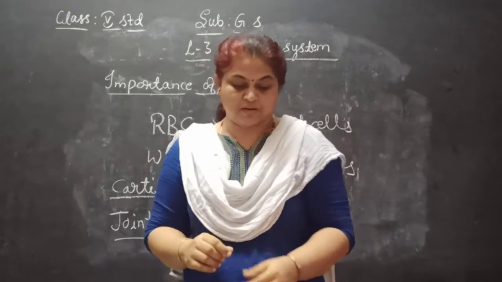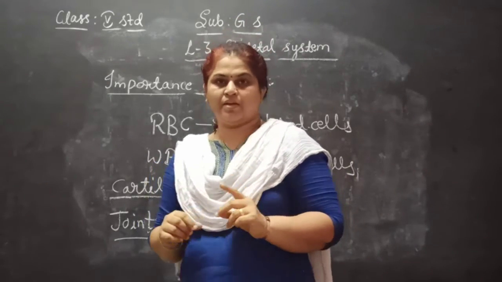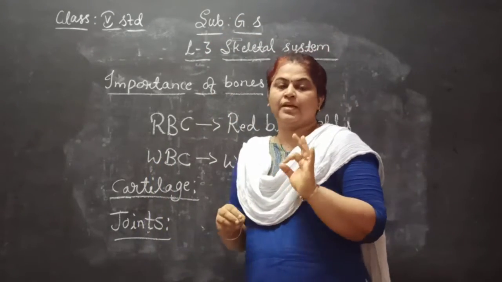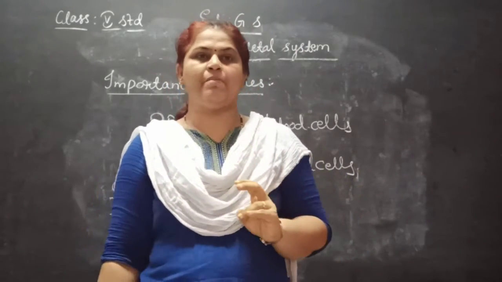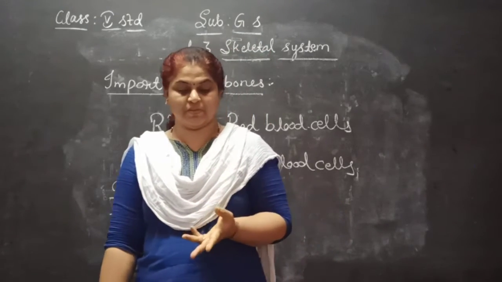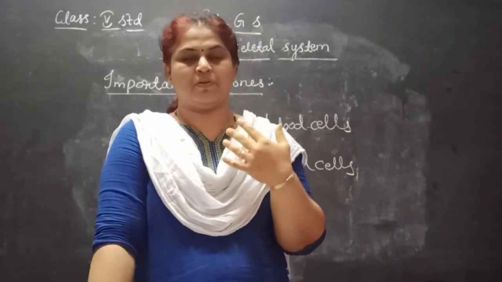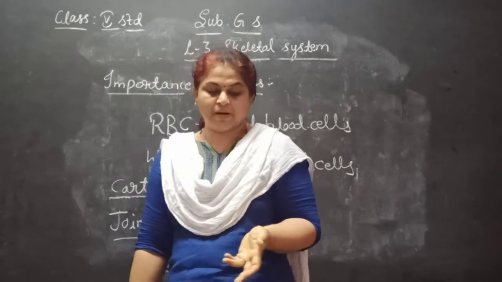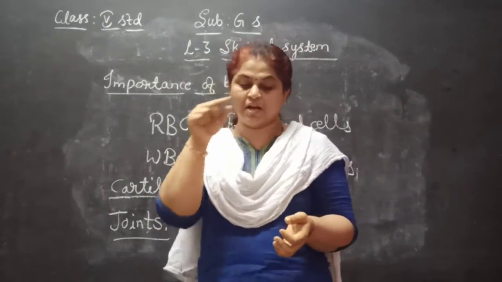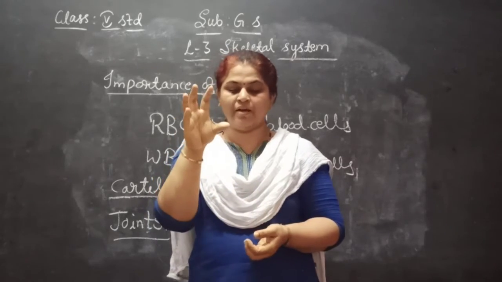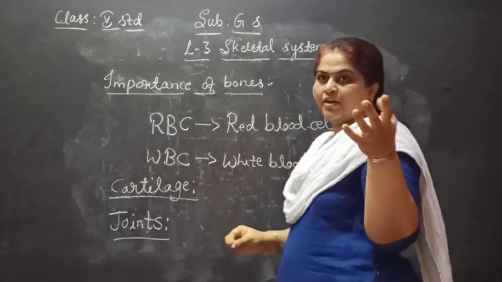In movable joints there are four kinds: ball and socket joint, gliding joint, pivot joint, and hinge joint. What is a ball and socket joint? Ball and socket joints allow movement of our body in many directions. In this kind of joint, one bone has a rounded head, which is the ball, like a cricket ball.